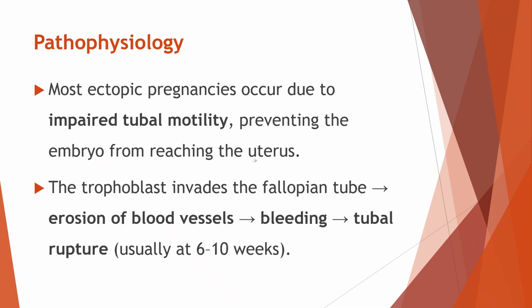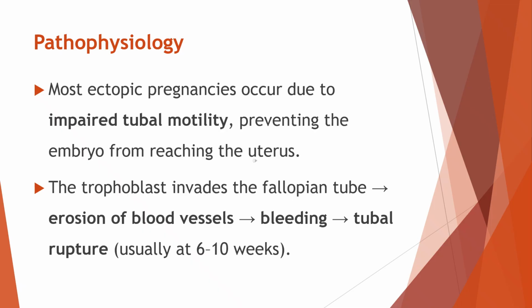Once it implants, the trophoblast, which is the outer layer of the embryo that normally forms the placenta, starts to grow into the wall of the fallopian tube. The tube is thin and not designed to stretch like the uterus. As the trophoblast grows, it erodes or eats into the nearby blood vessels. This causes bleeding inside the tube.